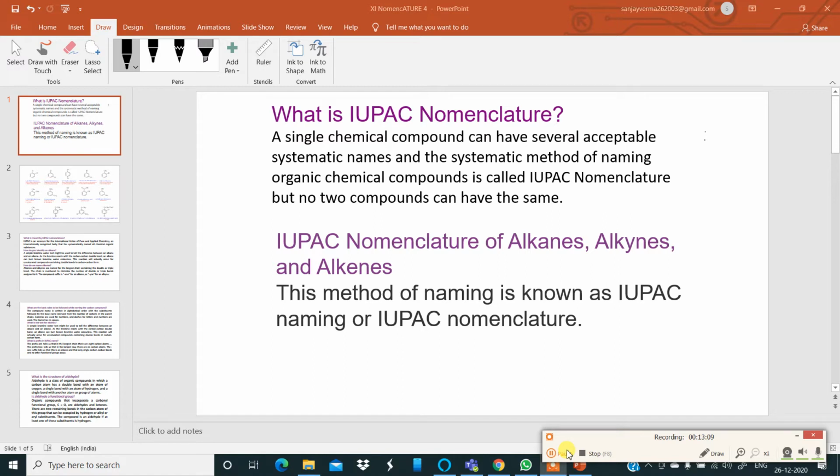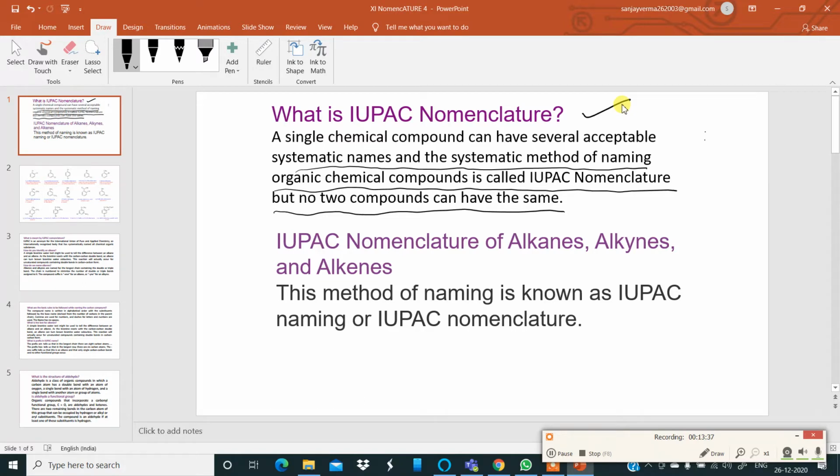Now the next thing I would like to discuss is the nomenclature, IUPAC nomenclature. What is IUPAC nomenclature? A single chemical compound can have several acceptable systematic names, and the systematic method of naming organic chemical compounds is called IUPAC nomenclature. But no two compounds can have the same name.